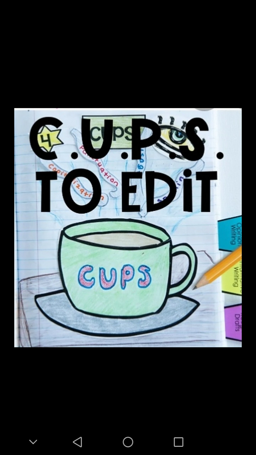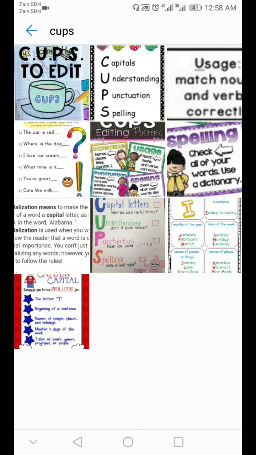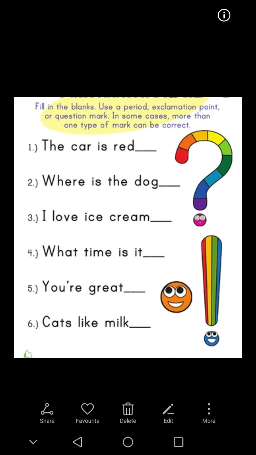How about P? P stands for what? P stands for, yes, punctuation marks. Also, we talked a lot about the punctuation marks. We said that we use punctuation marks at the end of our sentences. What are punctuation marks?